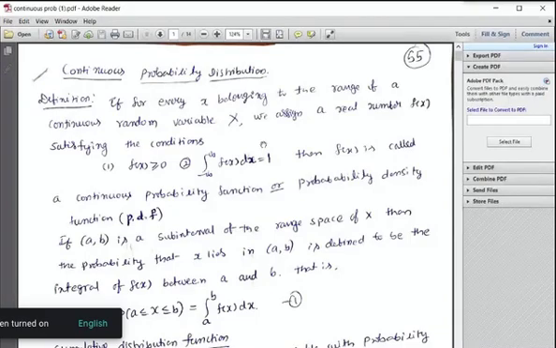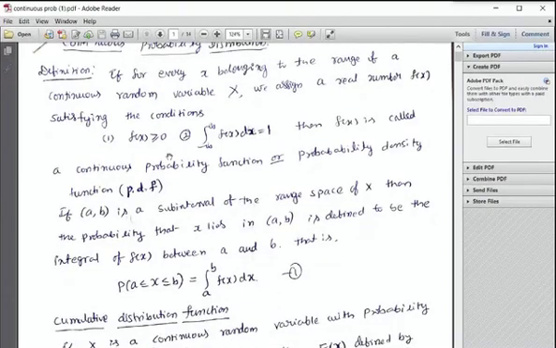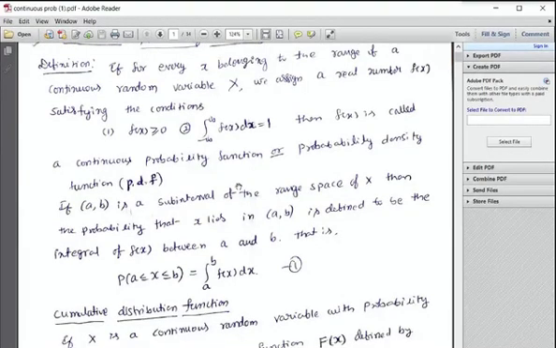See, continuous probability distribution, what is the definition? If for every x belonging to the range of a continuous random variable X, we assign a real number f(x) satisfying the conditions: first, f(x) is greater than or equal to 0, and second, the integral from minus infinity to infinity of f(x) dx equals 1. Then f(x) is called a continuous probability function or probability density function.